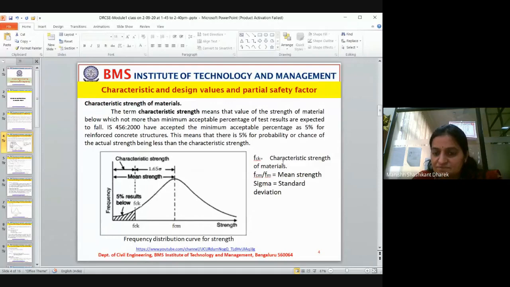Now, if I cast 50 cubes, let us think, I will cast a cube for M20 grade. I'll cast 50 cubes, and I'll go for a compression test for all the 50 cubes. What is 5% of 50?